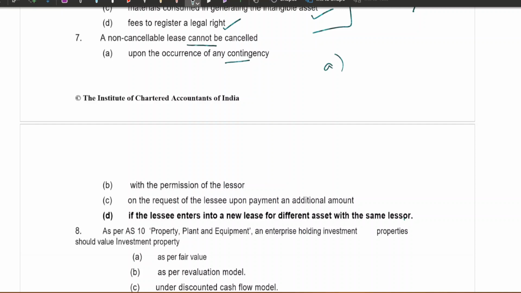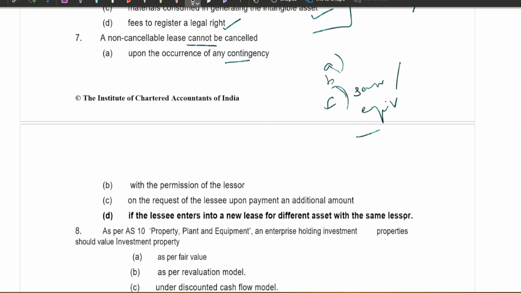A. Upon the occurrence of any contingency. B. With the permission of the lessor. C. If the lessee enters into a new lease for the same or equivalent asset with the same lessor.